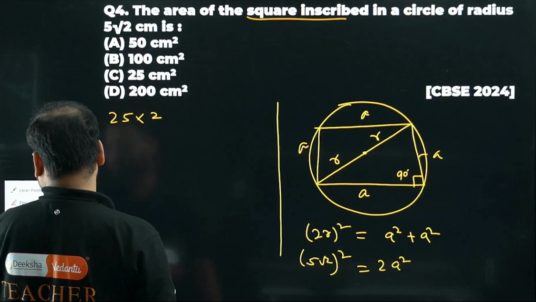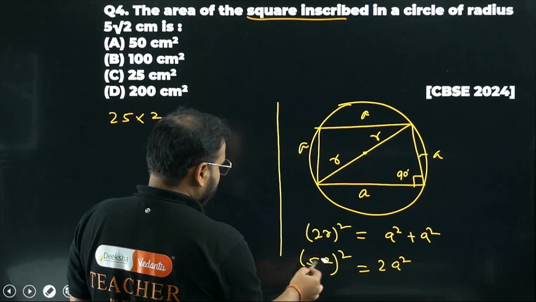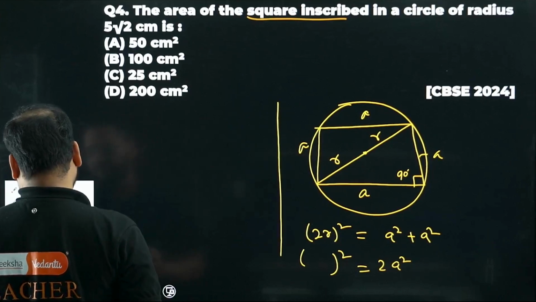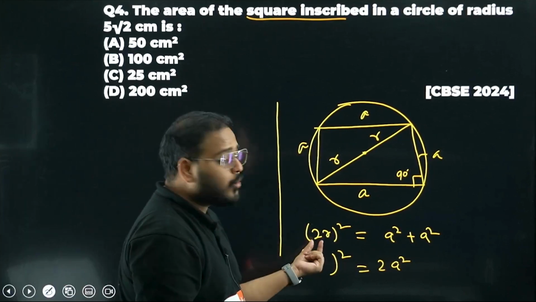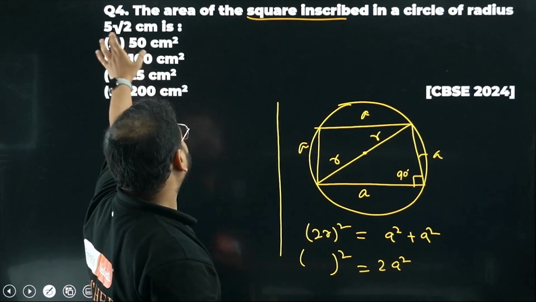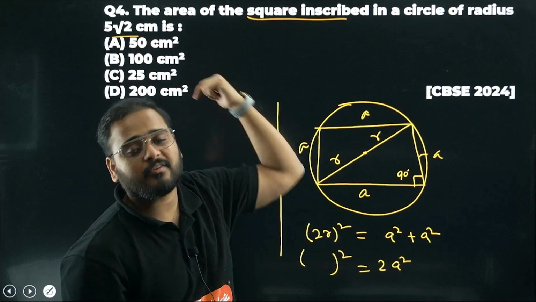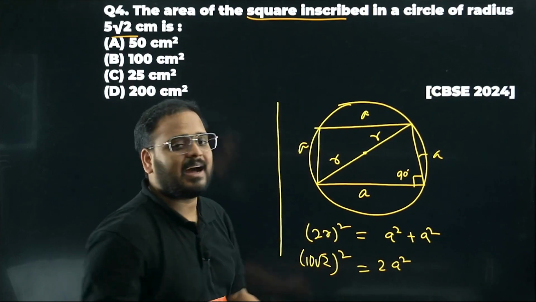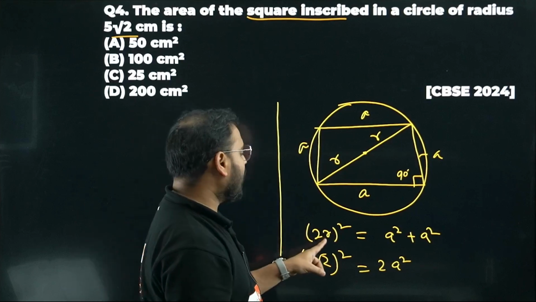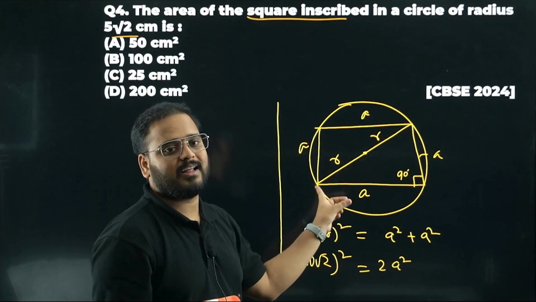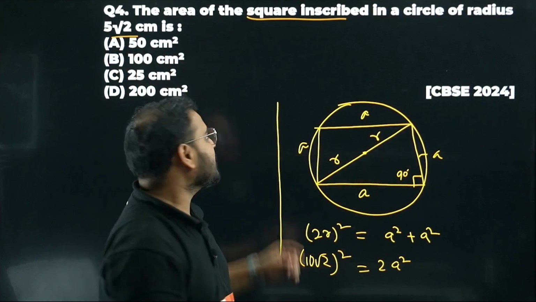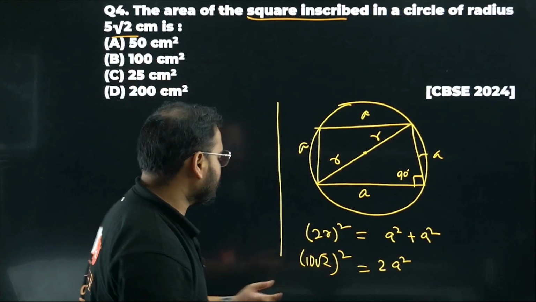Mistake, na, sir. What is the mistake, bacha? I've taken the radius over here. We have to take what, bacha? 2R, na? 2 of R will be what, bacha? This is the radius given. Twice of 5 root 2. So 10 root 2, sir. I know you must have done it right. I got it wrong. Forgive me for that. 2R, sir. R plus R. The length of the hypotenuse is 2R, sir. R is given as 5 root 2. What is 2R, sir? 2 times of 5 root 2. So 10 root 2. Now you square it up.